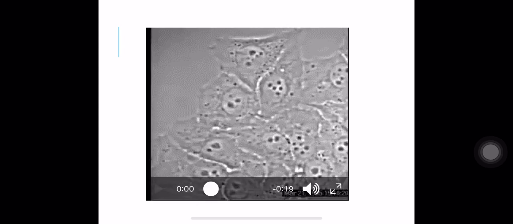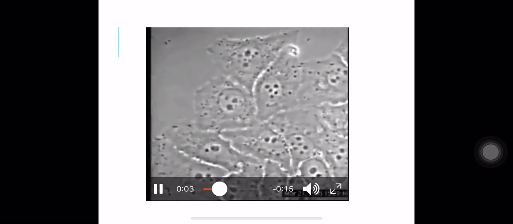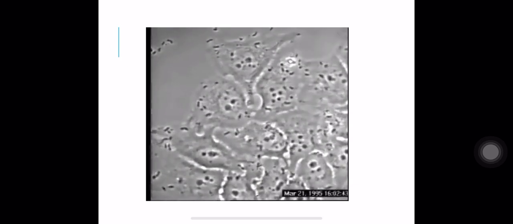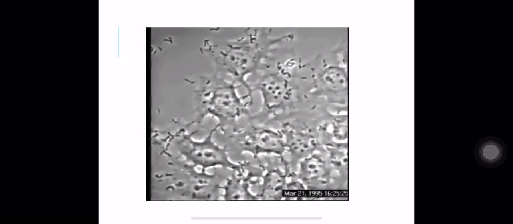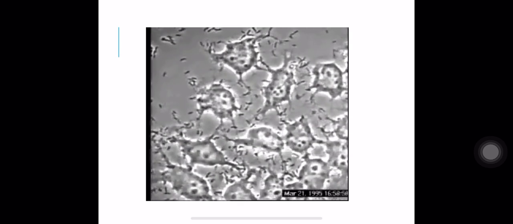This is a video which shows darting motility of Vibrio cholera. Just focus on the scene very carefully. You can see some bacteria, they are moving very fast, which are very difficult to trace. Those are Vibrio choleras. This small movement is not them, but in the blank area